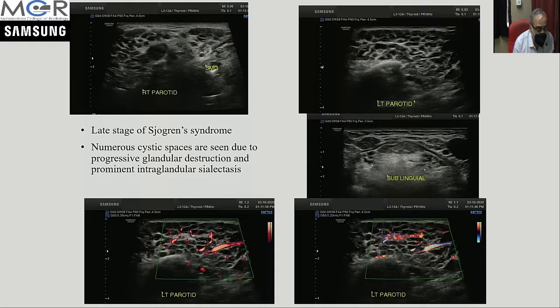Sometimes you see enlargement of all the parotid glands rather. You can see the parotid, submandibular, and sublingual glands on both sides. They are all enlarged, and they show numerous cystic spaces. This is a case of Sjogren's syndrome, where the appearance is due to glandular destruction and prominent intraglandular sialectasis.